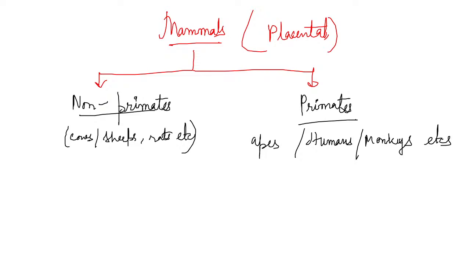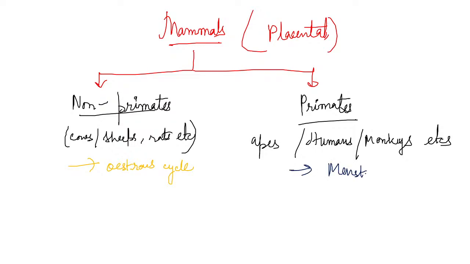Now what happens? Non-primates go through the oestrus cycle, whereas primates go through the menstrual cycle.